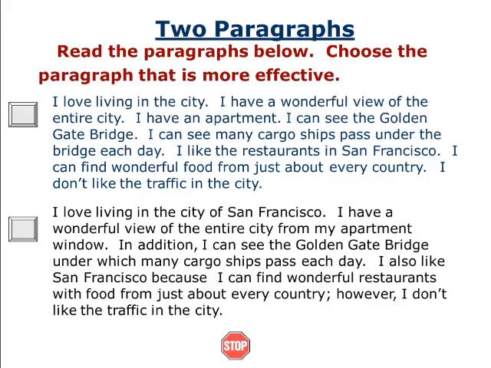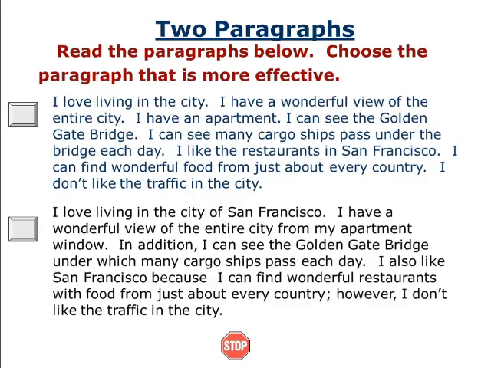You see the first paragraph. I love living in the city. I have a wonderful view of the entire city. I have an apartment. I can see the Golden Gate Bridge. I can see many cargo ships pass under the bridge each day. I like the restaurants in San Francisco. I can find wonderful food from just about every country. I don't like the traffic in the city. This is the way of writing.